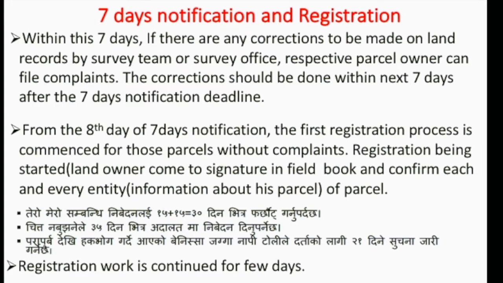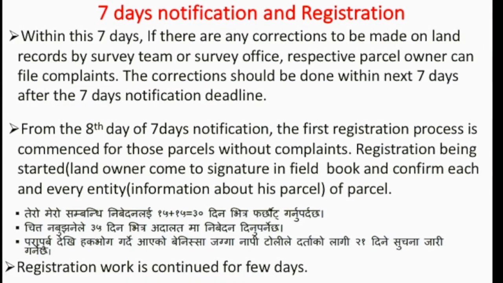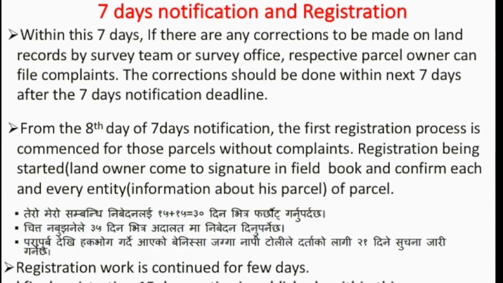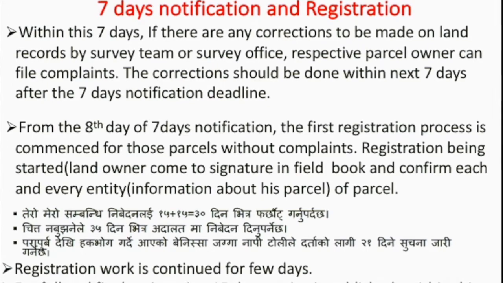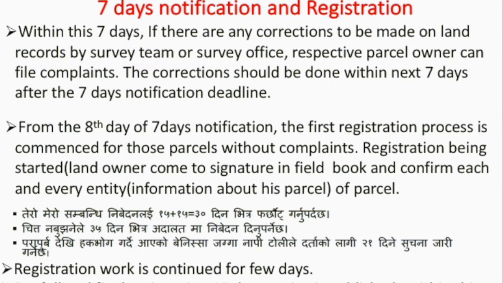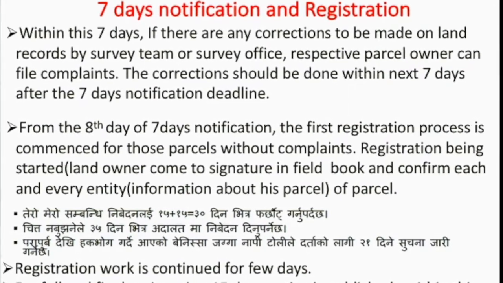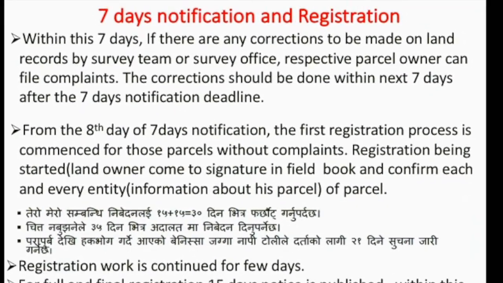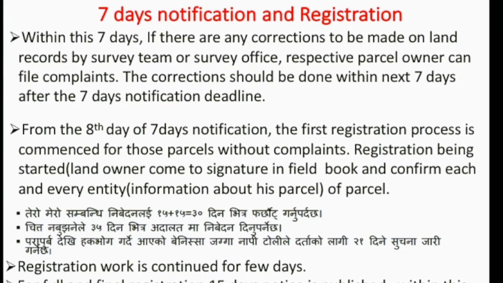If there is land which has not been registered, the survey team will publish a 21-day notice for registration, and registration work will be continuous for a few days. For full and final registration, a 15-day notice is published. Within this period, the landowner or his representative will be called again.